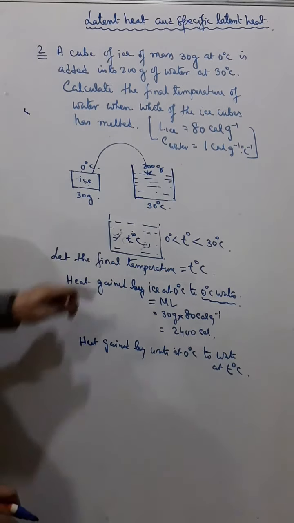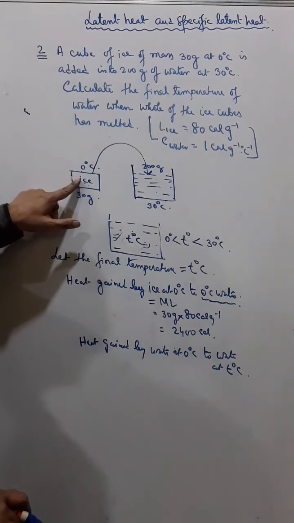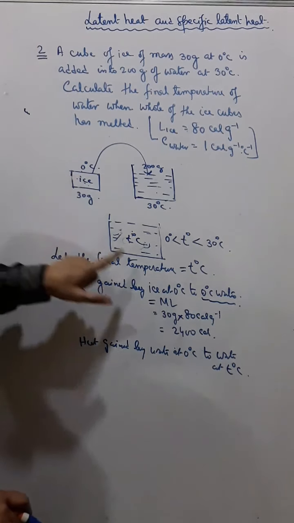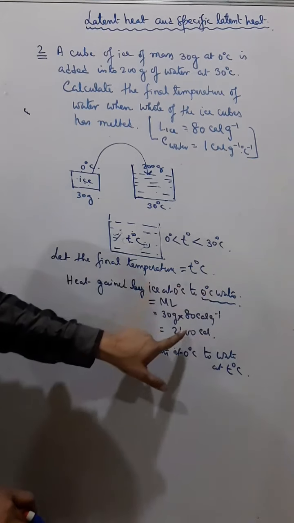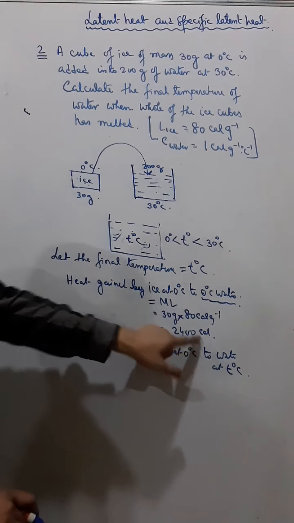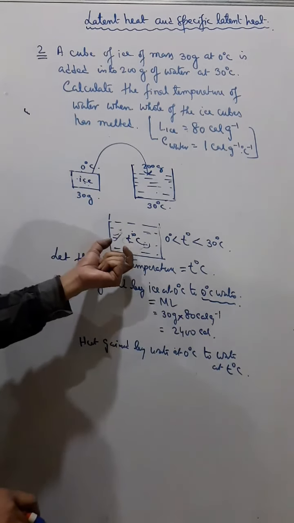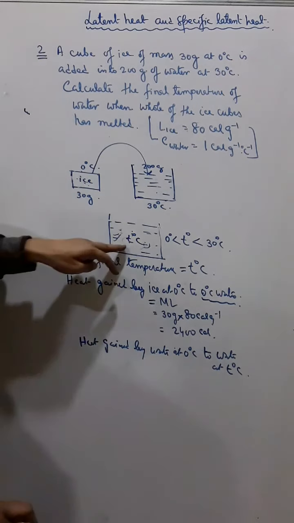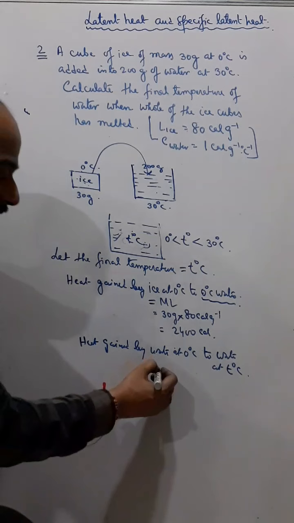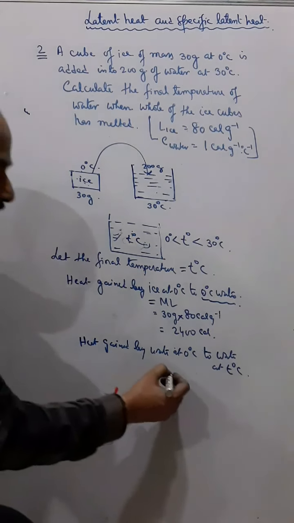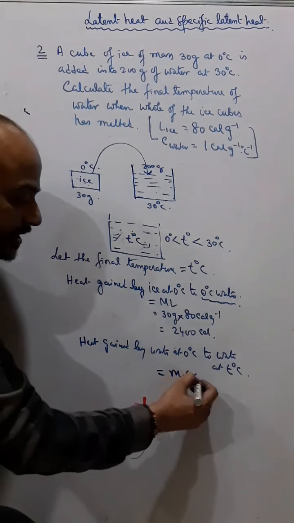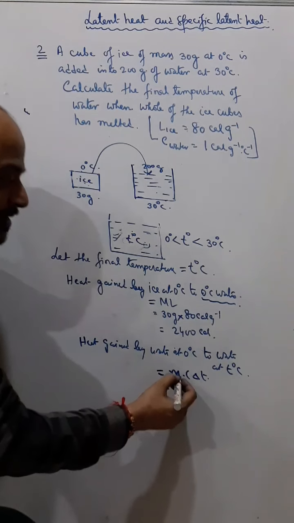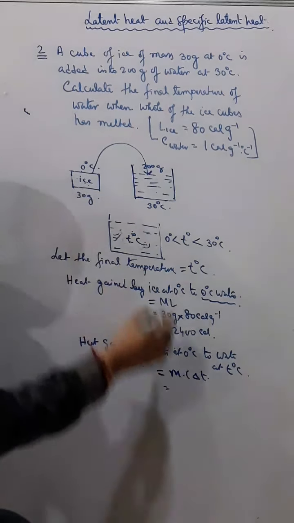In this case we will use m c delta T, where the mass is 30 gram.